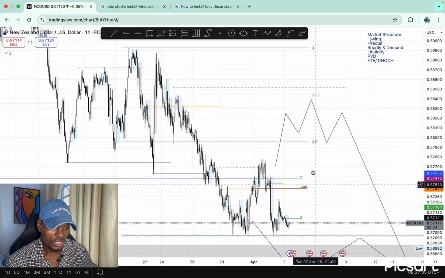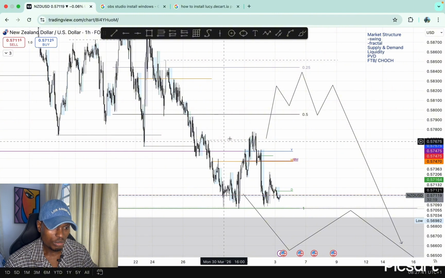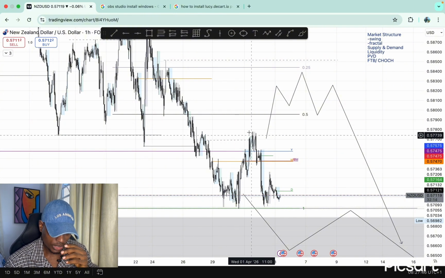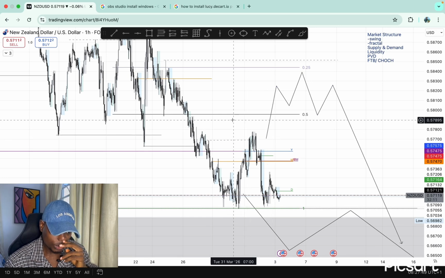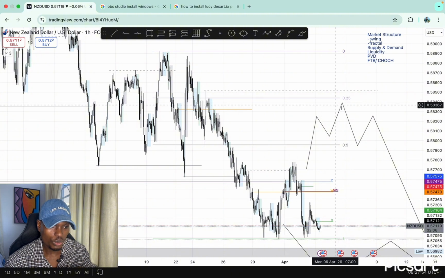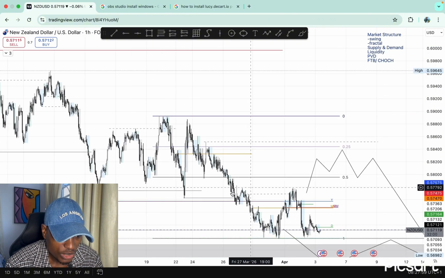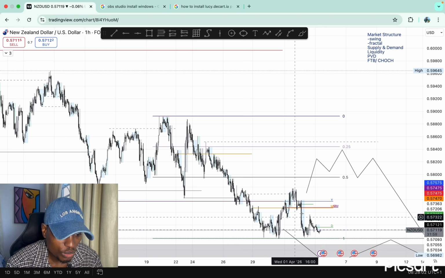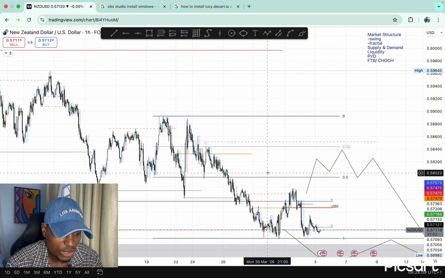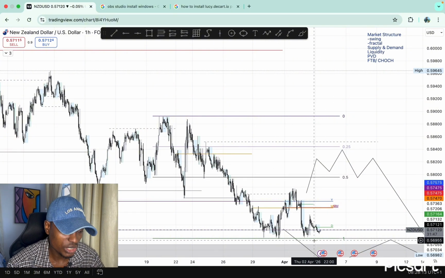Next pair I'll be looking at is NZDUSD. NZDUSD, same price action, didn't take this high, would have been more preferred to take it, but we see price rejecting even before the 50% of the entire move. So this is not that much of an ideal sell, but we see the sell structure continue to hold. That's the main thing in the market now. Since we have something like this, it gives us more confidence that maybe later in the future price will come back to take this as liquidity and then tap into the 50% of the move, and then from there we might start seeing sales again on NZDUSD.